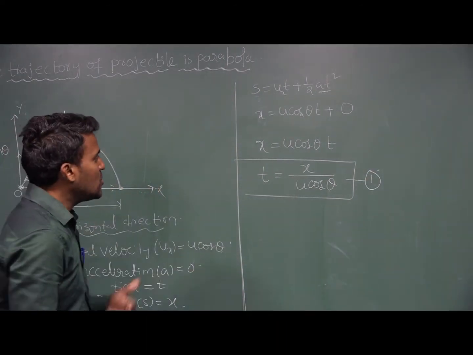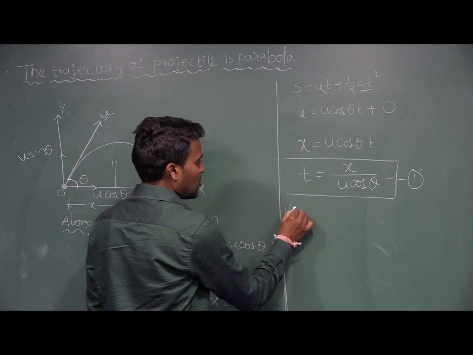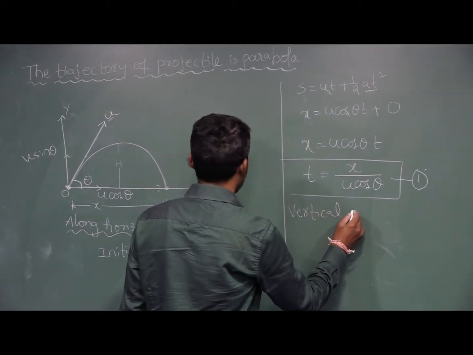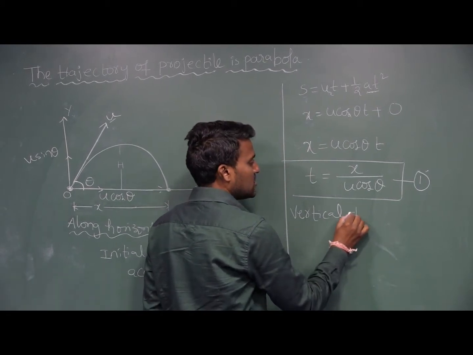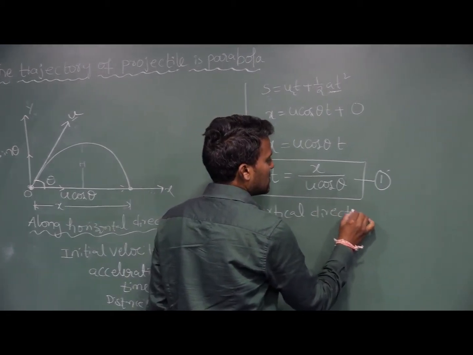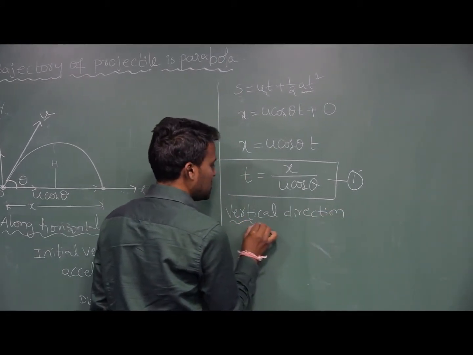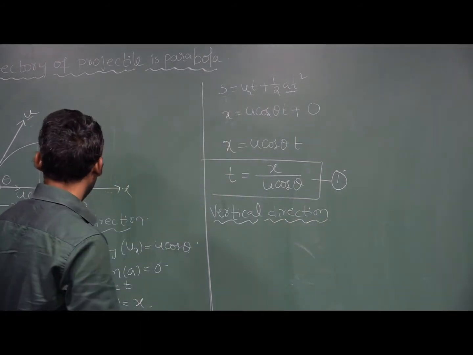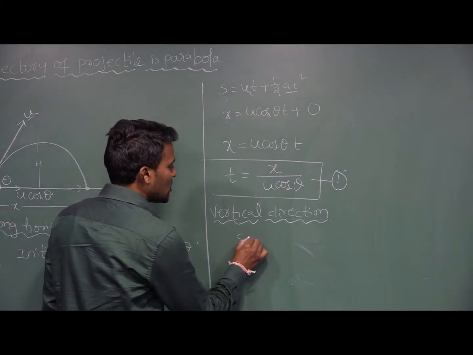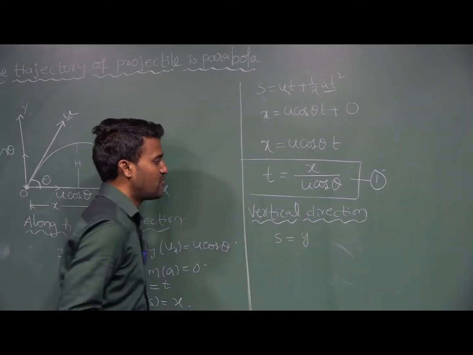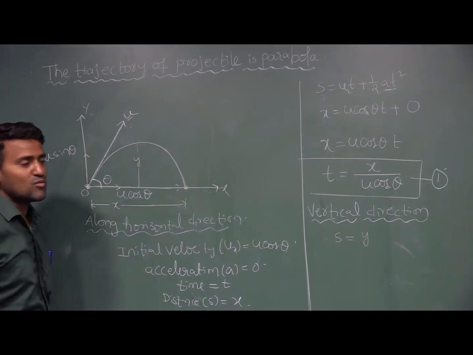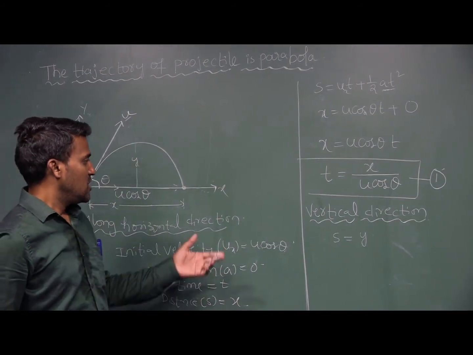Now, vertical motion. We can describe the vertical direction. Along the vertical direction, displacement s is equal to y. Along the vertical direction, it covers some displacement, that is y.